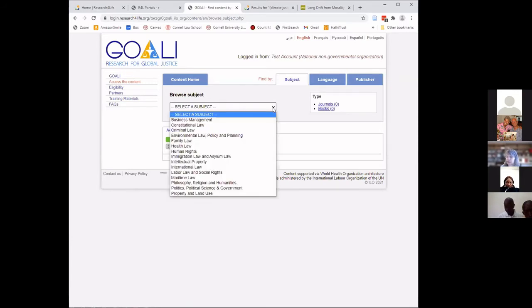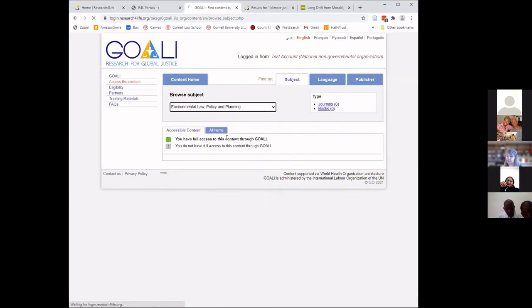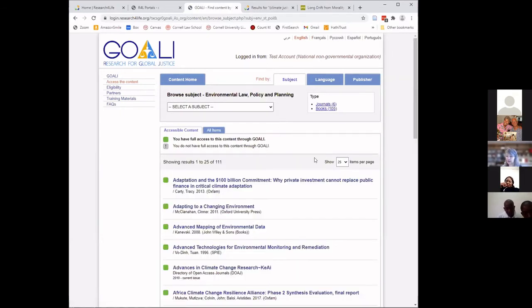And these are, generally speaking, law and law-related subject areas. In my climate justice instance, for example, I might want to see what kind of books GOALI has on environmental law, policy, and planning. So I've selected that, and I now get 111 results of books having to do with environmental law, policy, and planning. I'm going to make sure I can see all my results.